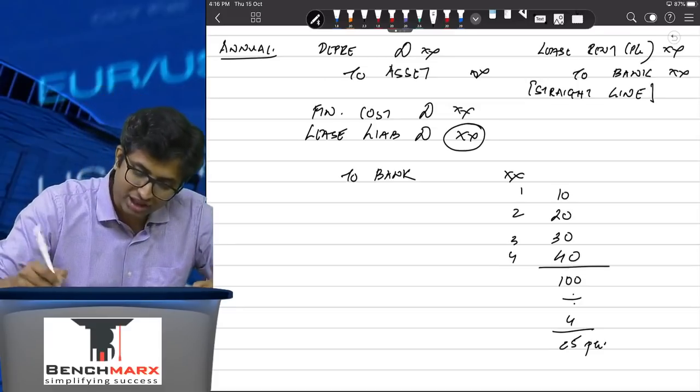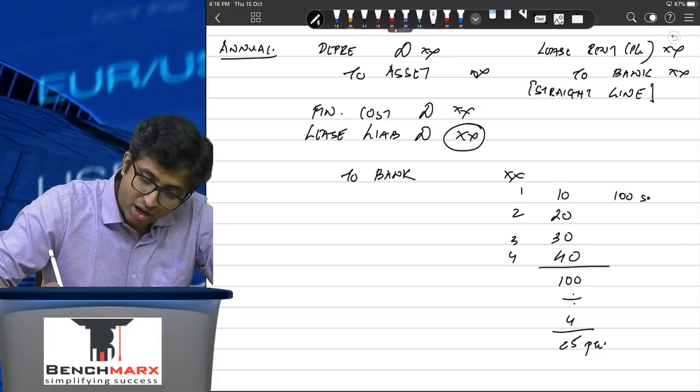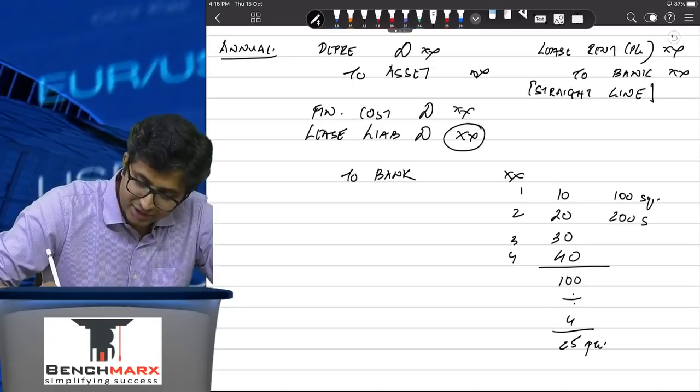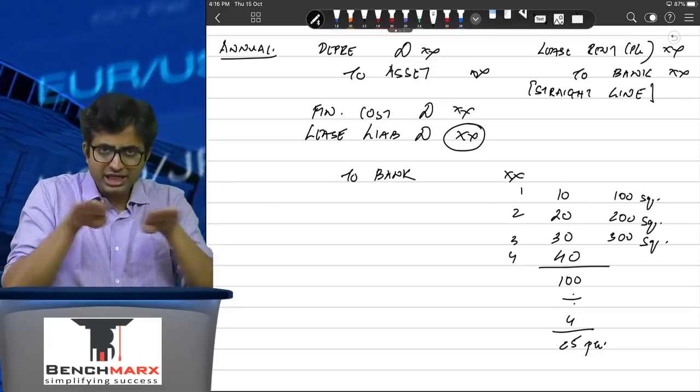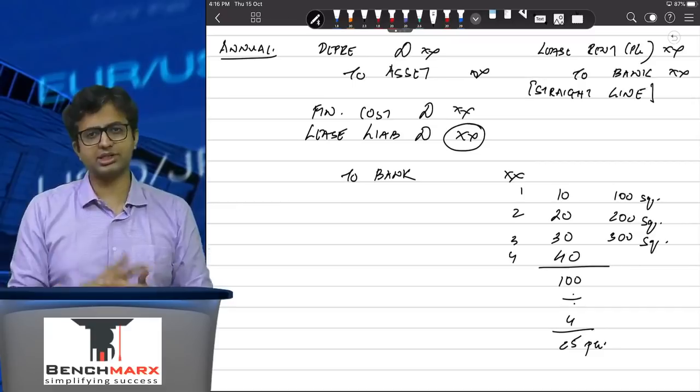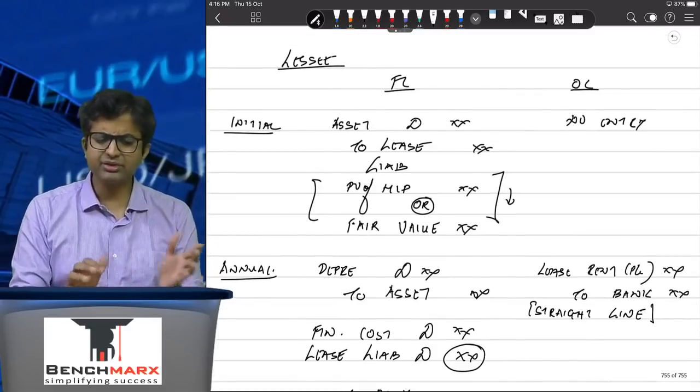However, if you can prove that this is due to more area, in the first year 100 square feet, in the second year 200 square feet, in the third year 300 square feet, and so on, then a lease equalization is not required. In other cases it is required. That is about the lessee.